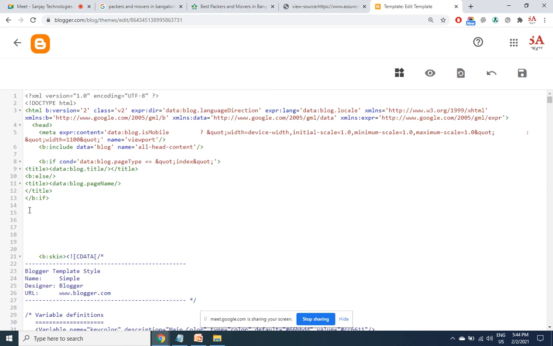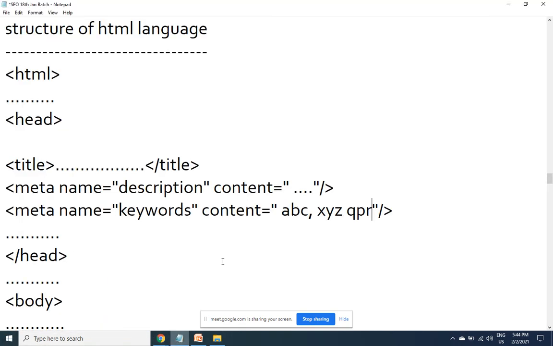Moving on to WordPress. To implement title tag, description and keywords tag, a single plugin will do the job for us, and that plugin name is All-in-One SEO Pack. So please write it down.